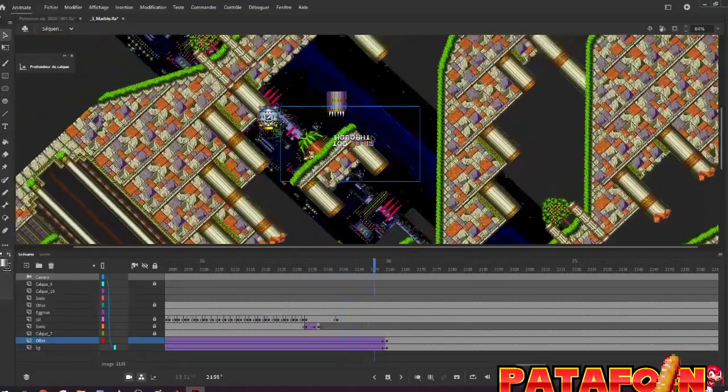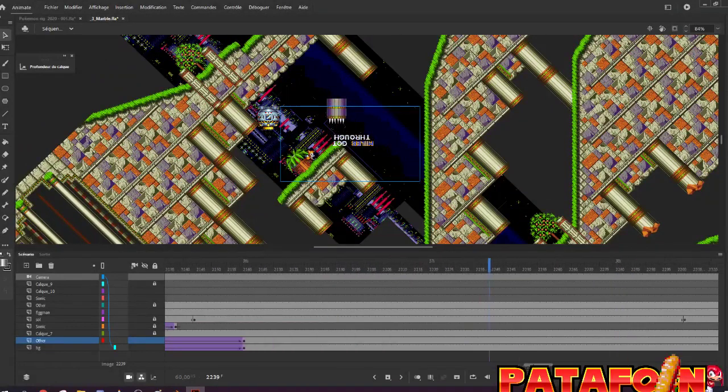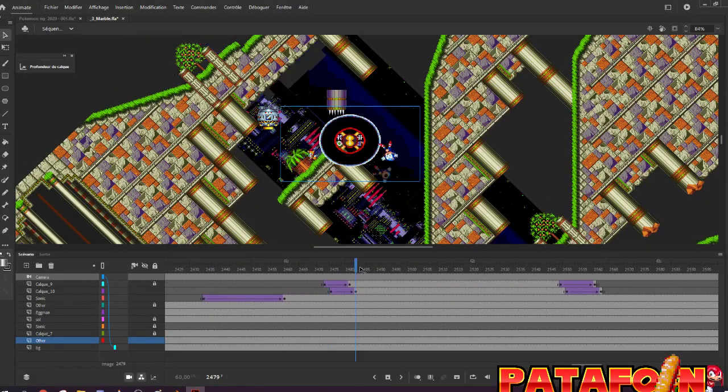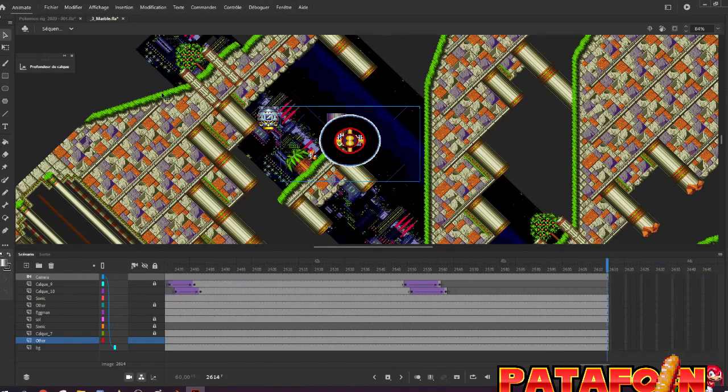So this is just a huge rotation and it stops here. And at the end you have just Sonic doing his speedrun thing, nothing special.